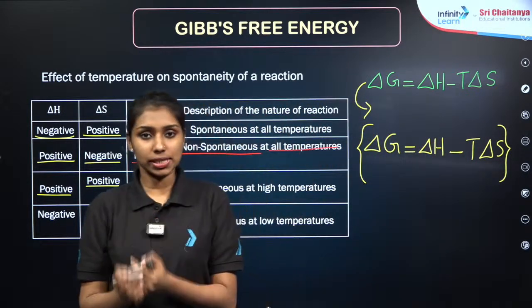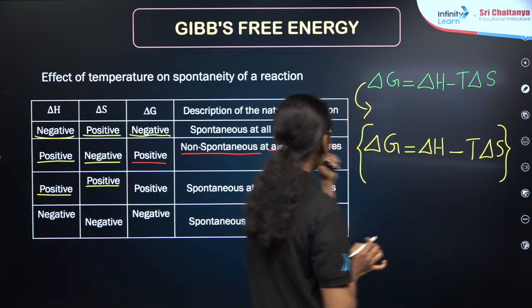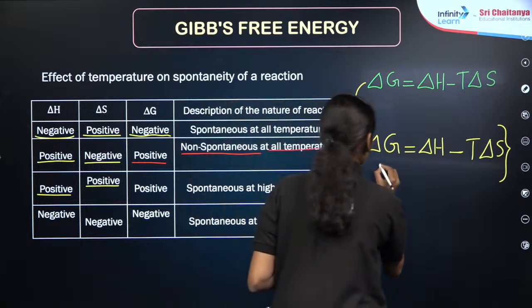How will this Gibbs equation change? The general Gibbs equation is delta G is equal to delta H minus T delta S. In order to make this process spontaneous, delta G will be negative.